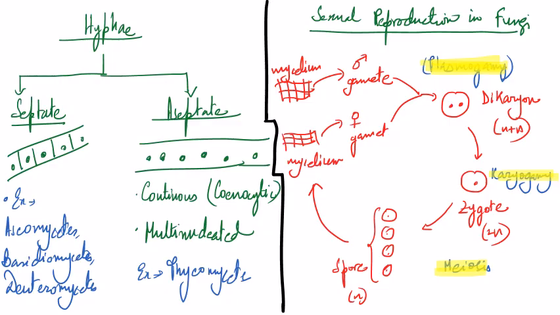Now, hyphae are these filamentous structures, and they can be of two types. If there are walls present, we call that septate hyphae. And if there are no walls, we call that aseptate hyphae. Now, aseptate hyphae, how is it formed? Karyogamy has happened, but there is no cytokinesis. Yeah, no cytokinesis. That's why it is continuous, coenocytic, or multinucleated.